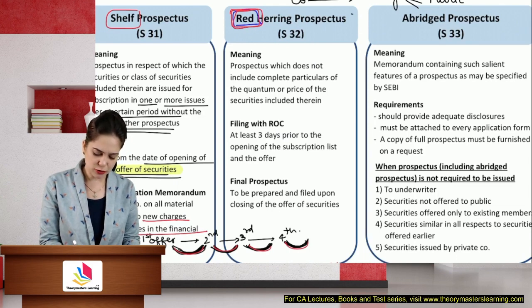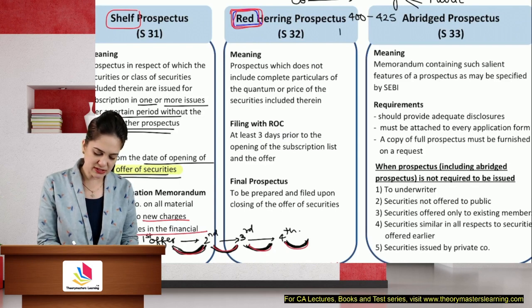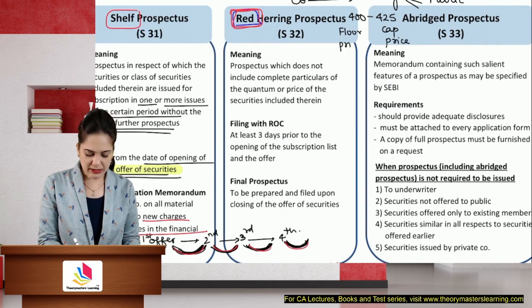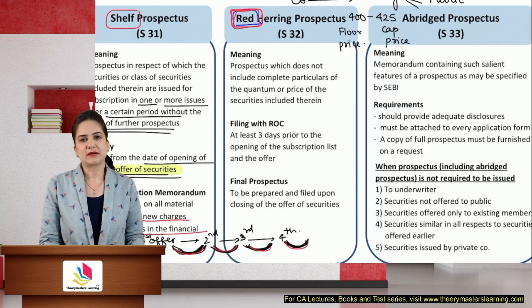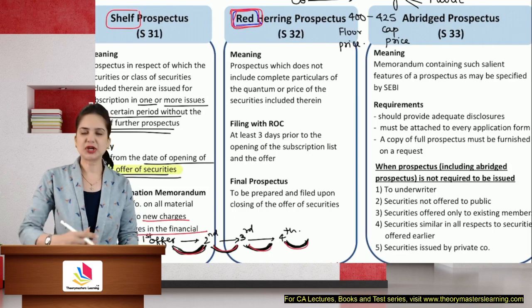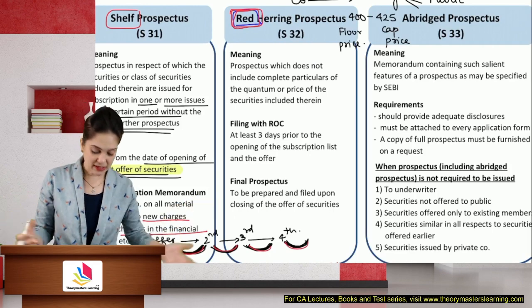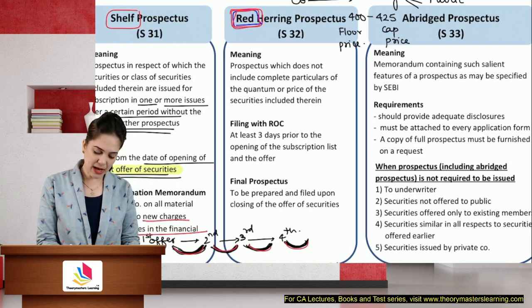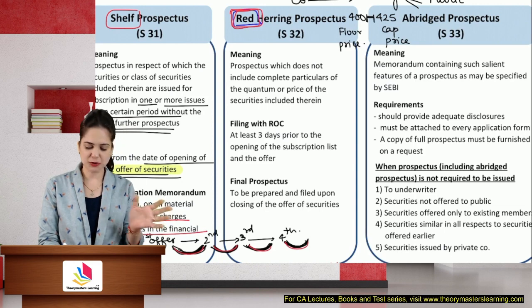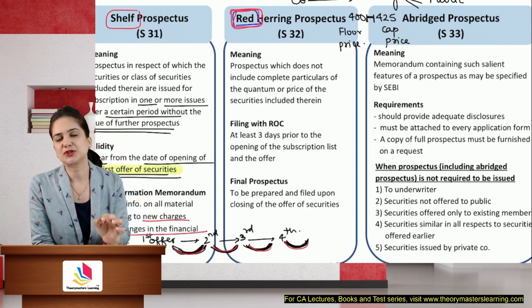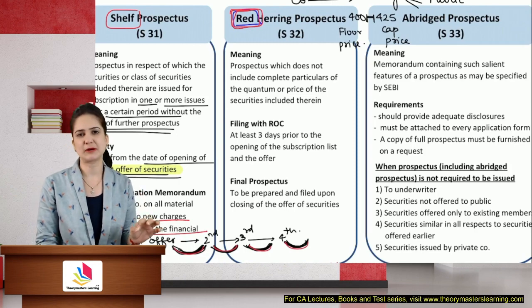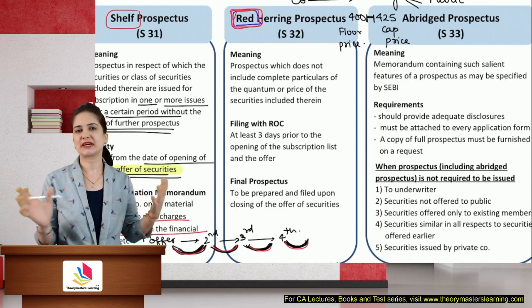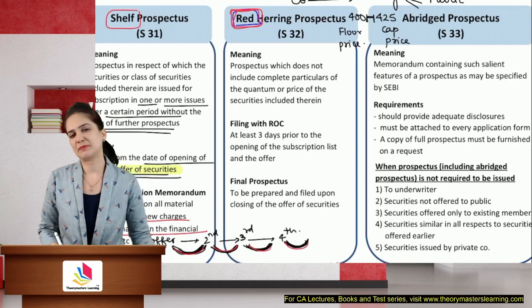Like, the public is saying they want to buy from around 400 rupees to 425 rupees. The lowest is known as the floor price and the highest is known as the cap price. In this case, the public is ready to buy in this range. So in the red herring prospectus, we will mention only the range. Then the applications will be received in this range only. The price at which I receive maximum applications will be the final price, the issue price of the company. Now I know the issue price, I know the issue size, I can complete the prospectus. Again, a final prospectus will be filed with ROC.